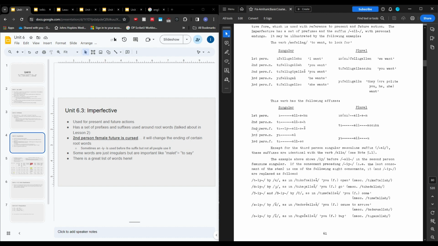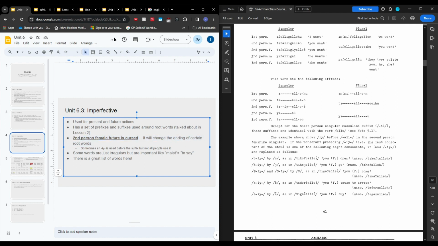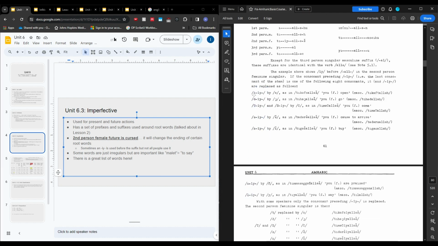I mentioned this before, I think in lesson 2 also, but second person feminine is cursed. If the last consonant of the word ends in one of these consonants, so a T, a D, a glottalized T, an S, a Z, an N, or an L, it'll be transformed into a different ending.